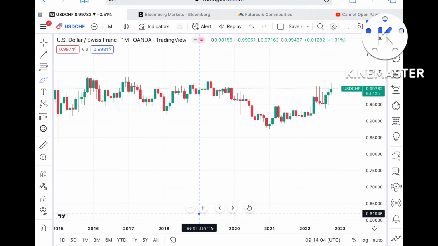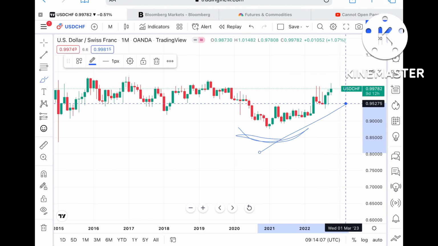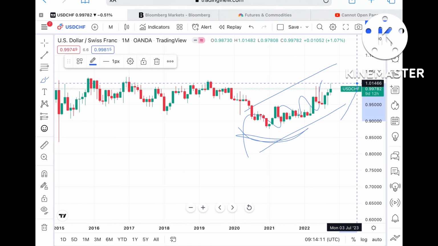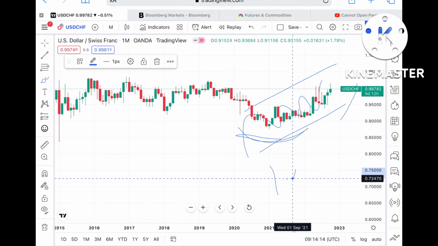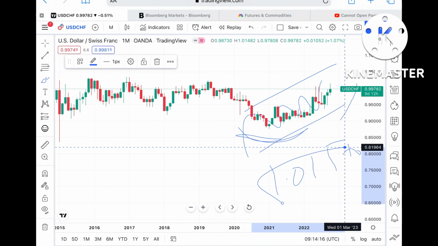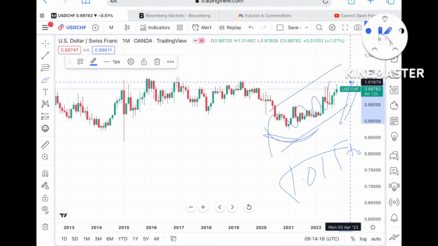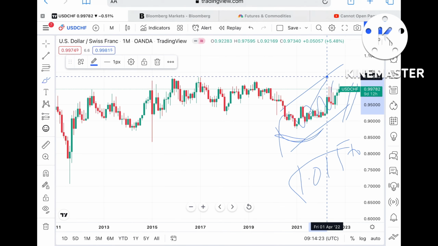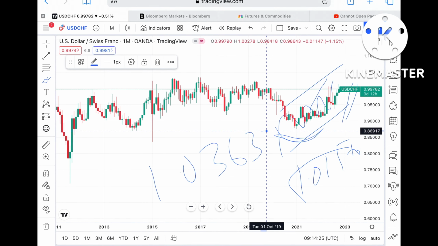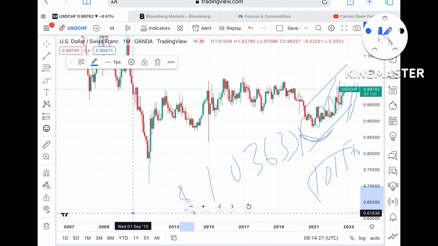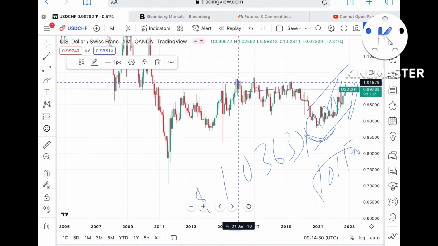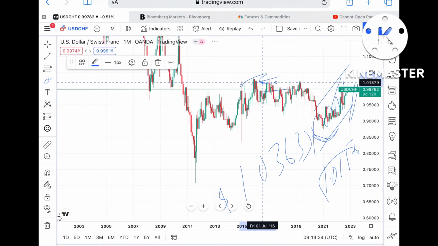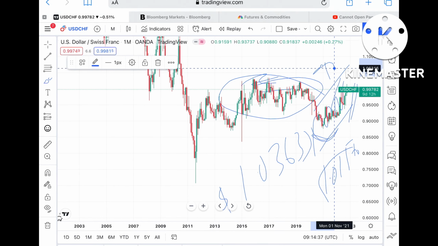Okay, about USD CHF. If you look, we have seen a swing forming at this particular level and it is trying to move upside. So if this level sustains, there is a high chance it can go towards a level of $1.01570, and if that level sustains, then because most of the resistance has already been tested here, the chances will be very high. We can see it can move further upside towards a level of $1.0633, and then higher, because all these resistance levels have been tested here, so the probability is high it can cross this particular range and go further upside.